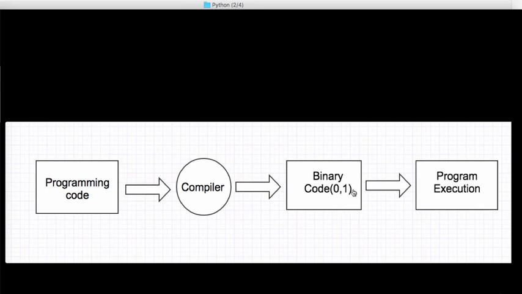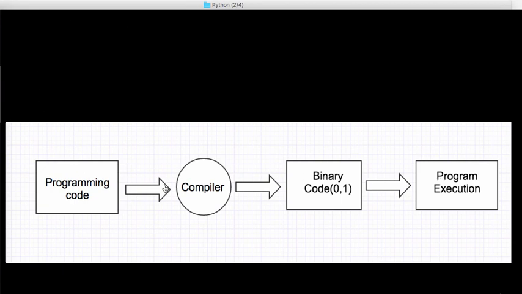A machine can understand a language which is binary, that is 0s and 1s. So this is the code that can be understood by the computer, and this is the final execution code that a computer can understand. So this is all about compilation.